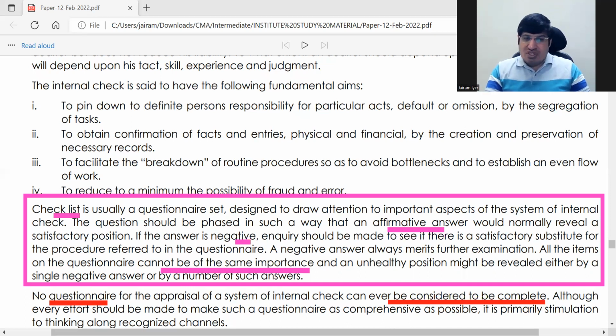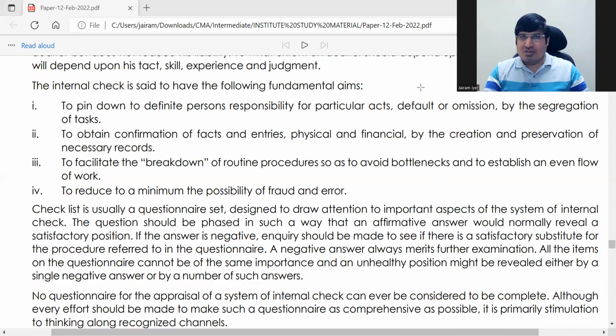So that is why no questionnaire can be considered as complete. You have to always make it as comprehensive as possible. So what is the main thing? This questionnaire helps you get very quickly a good sense of the internal control.